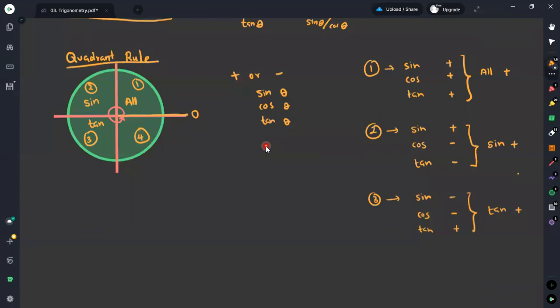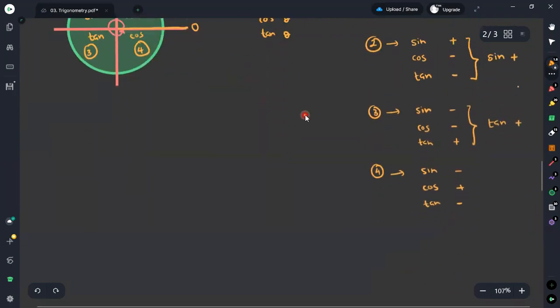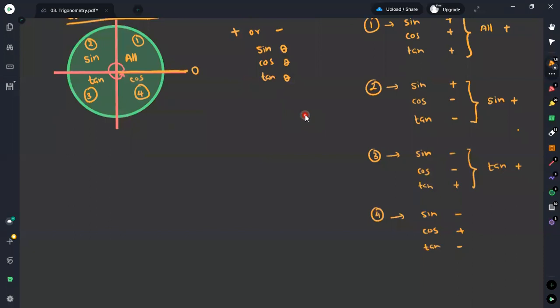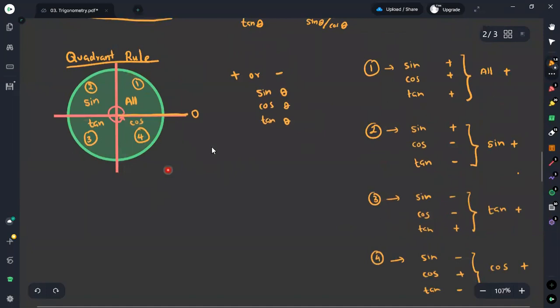Therefore, in the first quadrant, all will be positive. In the second quadrant, sine will be positive. In the third quadrant, tan will be positive, and in the fourth quadrant, cosine will be positive. If it is in the fourth quadrant, only the cosine will be positive. Sine will be negative, cosine will be positive, and tan will again be negative, because the ratio between sine and cosine gives the tangent value. Therefore, only cosine gives positive in the fourth quadrant. This is said to be the quadrant rule.